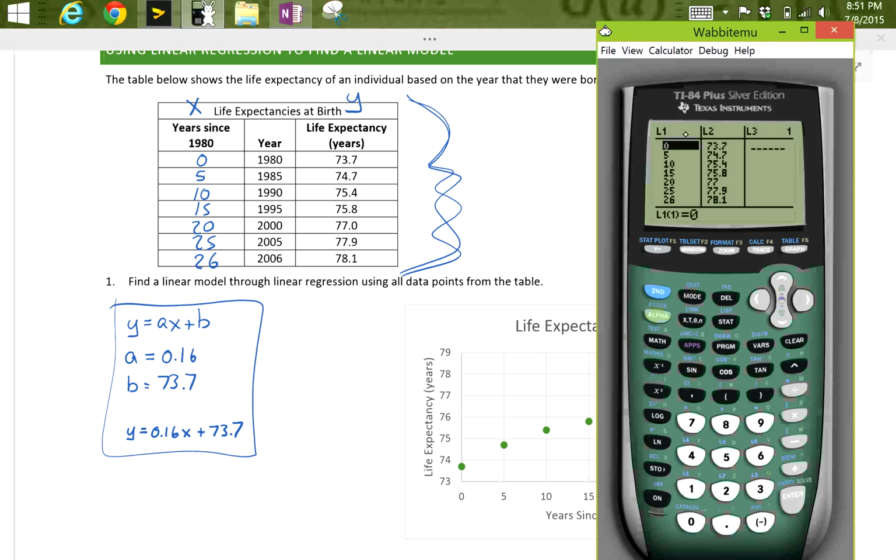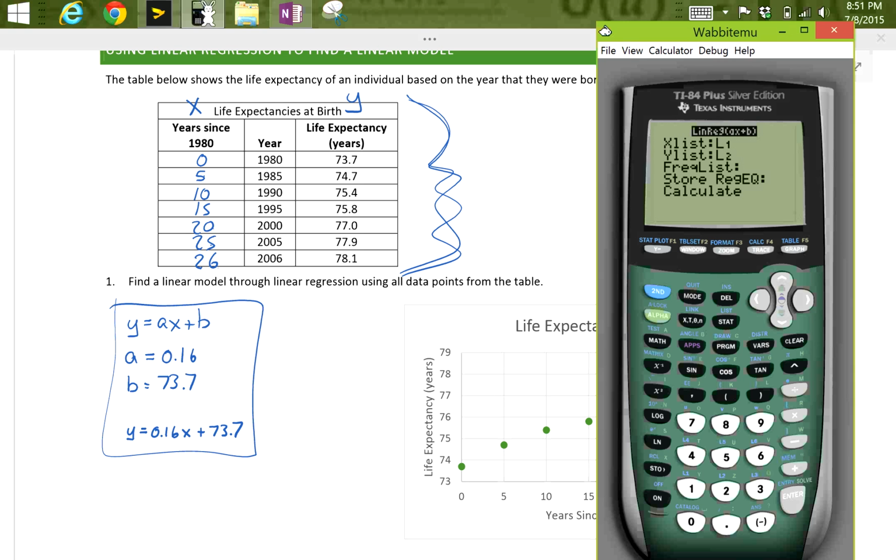With the data present, I can go back to Stat. This time, I'm going to hit my right arrow to go over to Calc. You'll see that option number 4 says LinReg. That stands for linear regression, in other words, finding a linear model that goes through all of the data. So that's what we want. I'm going to scroll down to option number 4, and hit Enter.